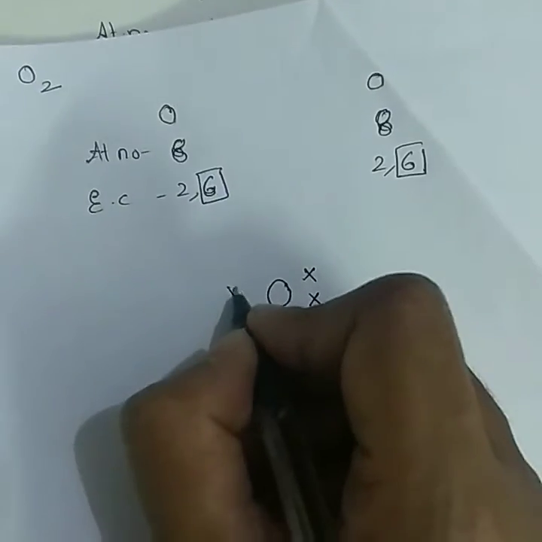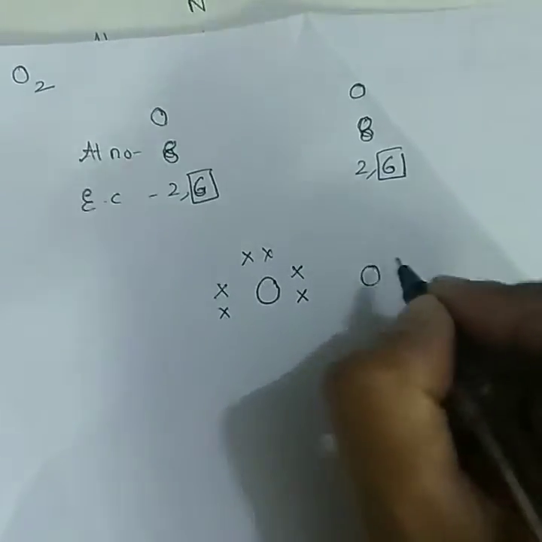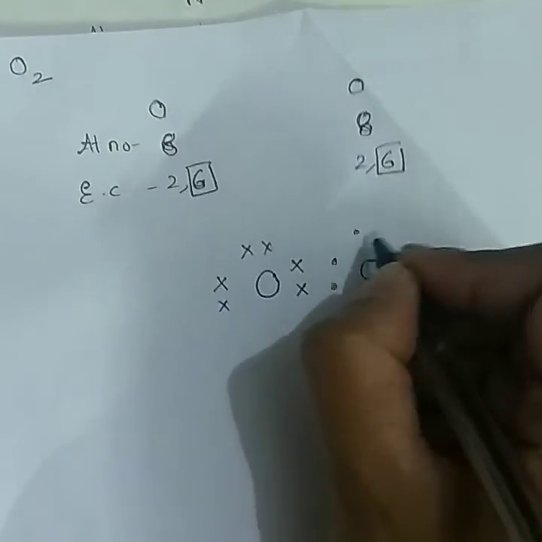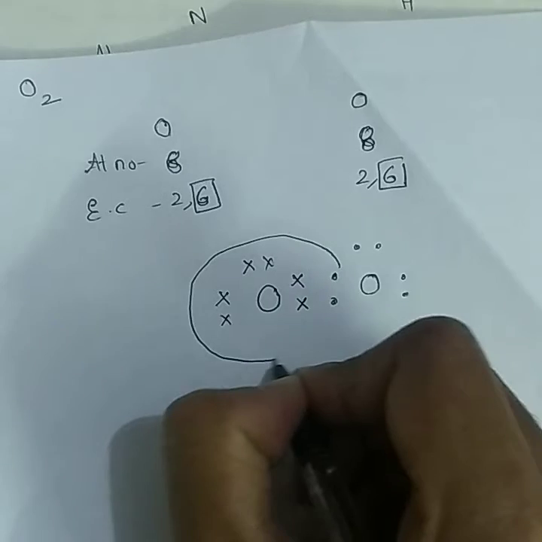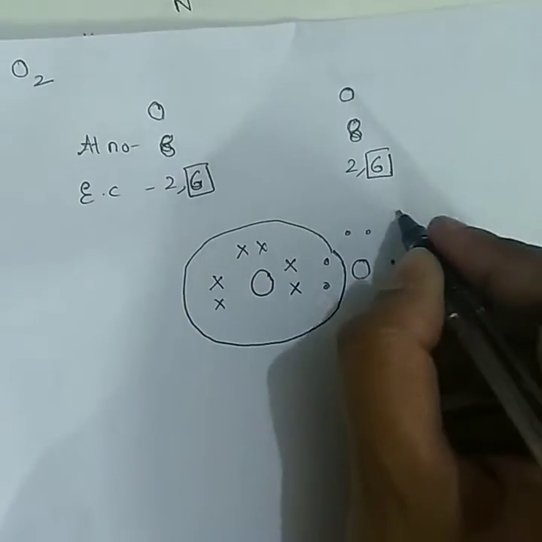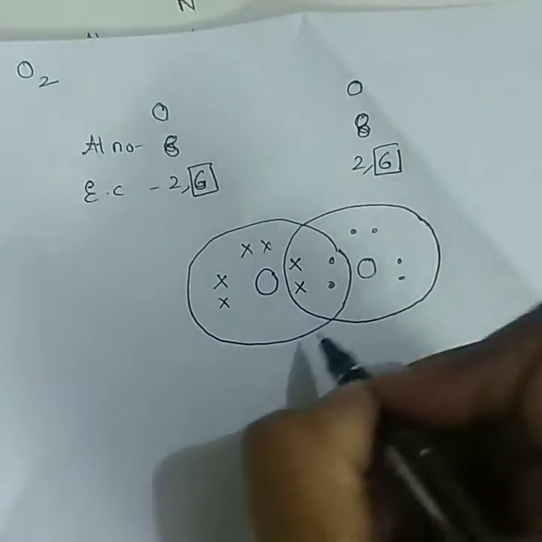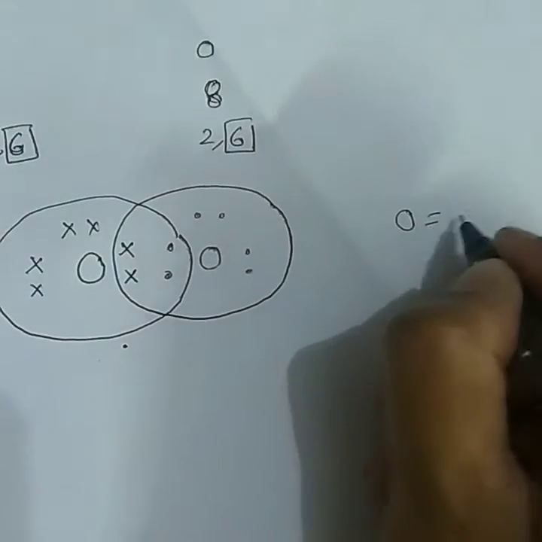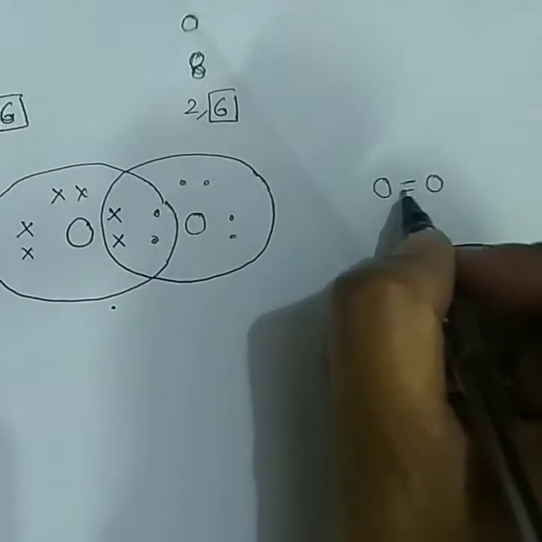So what does this oxygen do? It shares 2 electrons with the other oxygen atom, and this oxygen will also share 2 electrons. This circle indicates that this oxygen is stable, and this circle indicates that this oxygen is stable. So this is the electron dot structure of oxygen, and this is the electron bond structure of oxygen. So there is a double bond between them.